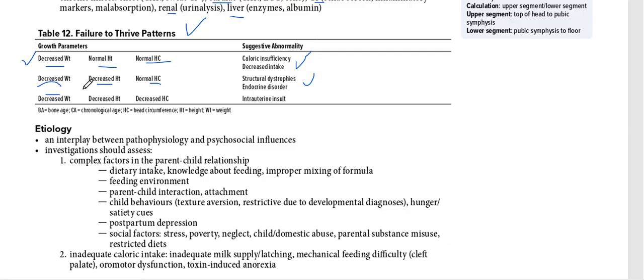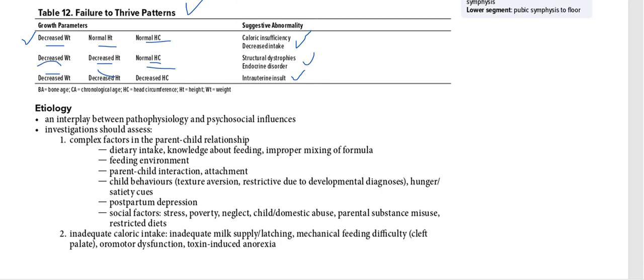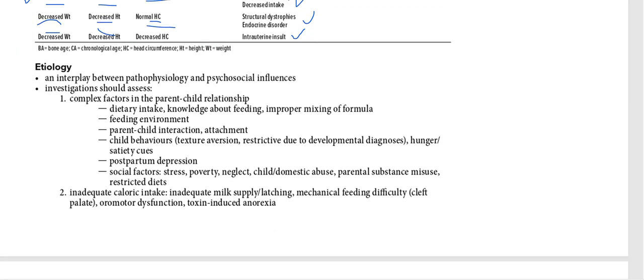Again, if the child has decreased weight, decreased height, and decreased head circumference, all things are decreased, then we have to ask the history of pregnancy and delivery of the child, or maybe some changes that happened during delivery, as well as intrauterine, something that happened to the child during the pregnancy period.